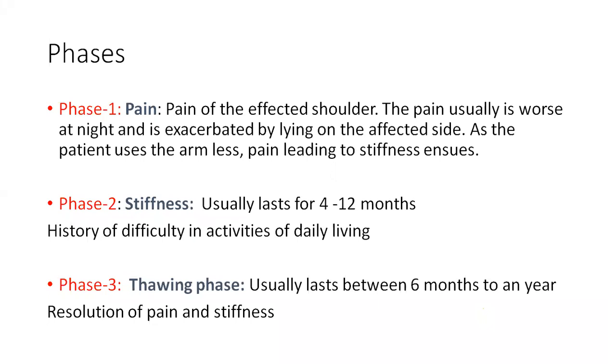Then in phase 2, we have the stiffness, which usually lasts for 4 to 12 months. During this phase, there is a history of difficulty in activities of daily living, like the patient finding it difficult to comb the hair, and turning the arm backwards towards the back. All these things will be difficult in the phase of stiffness. Coming to the thawing phase, there will be gradual resolution of the pain and stiffness, and it usually lasts between 6 months to 1 year.